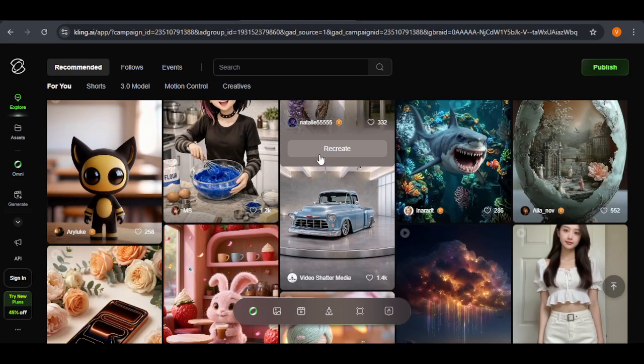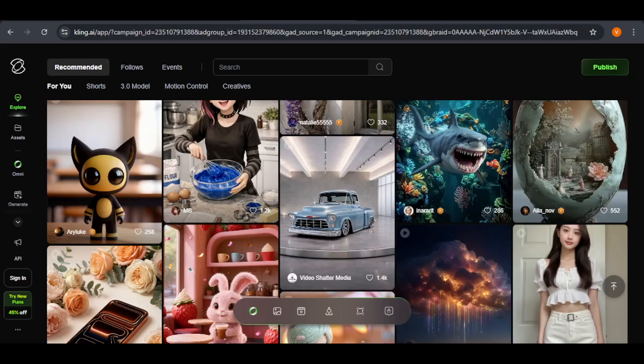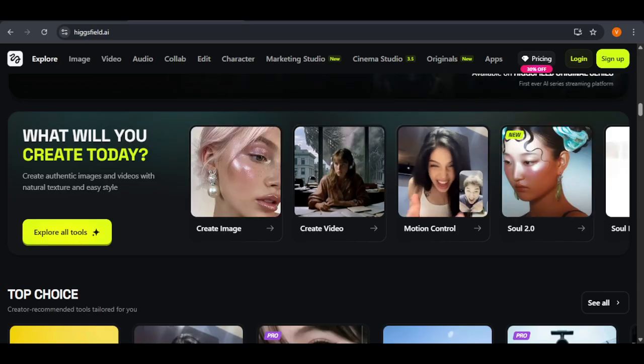Choosing between them depends on whether you value speed and fun or raw visual power. Both are changing the game, but one will surely fit your workflow better.